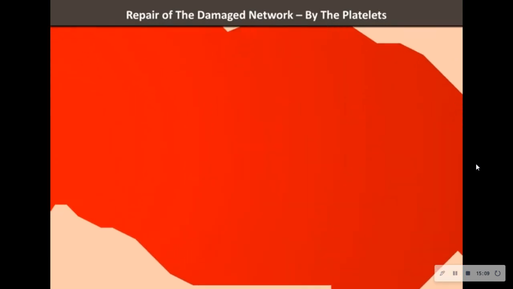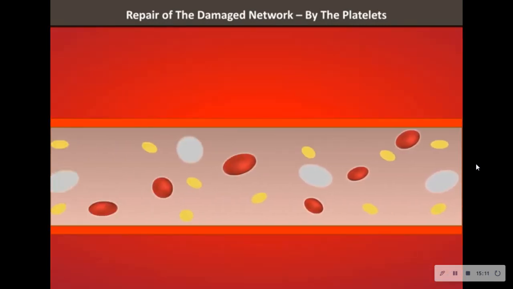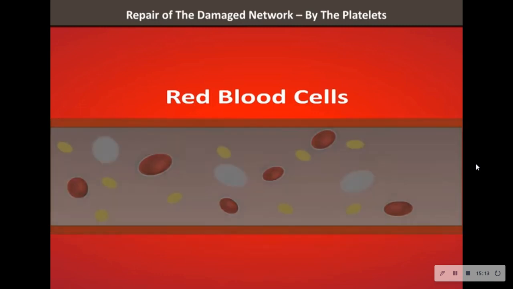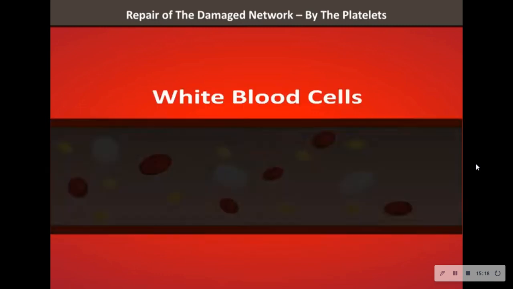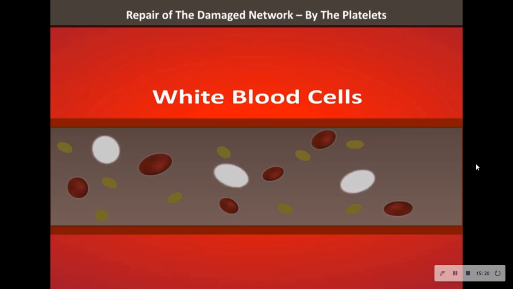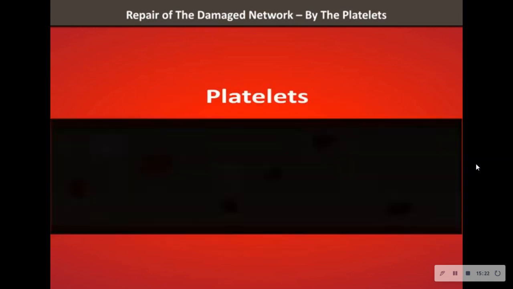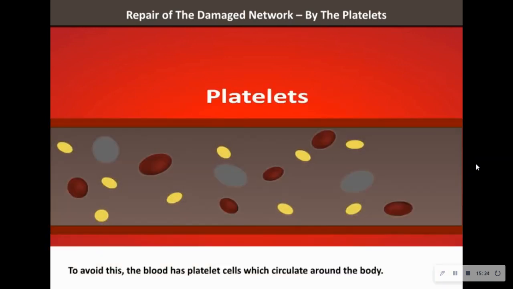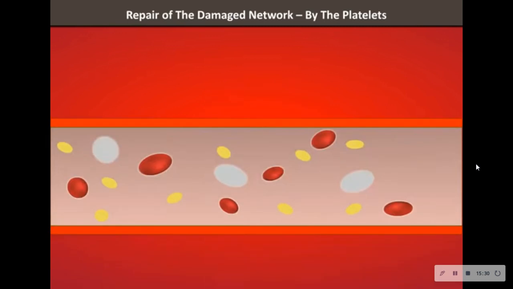So this is a tissue injury. You can see the blood vessel where all the blood cells are flowing: RBC, WBC, white blood cells, and the platelets. The blood platelets circulate throughout the body in the blood vessels, and the main function is blood clotting.